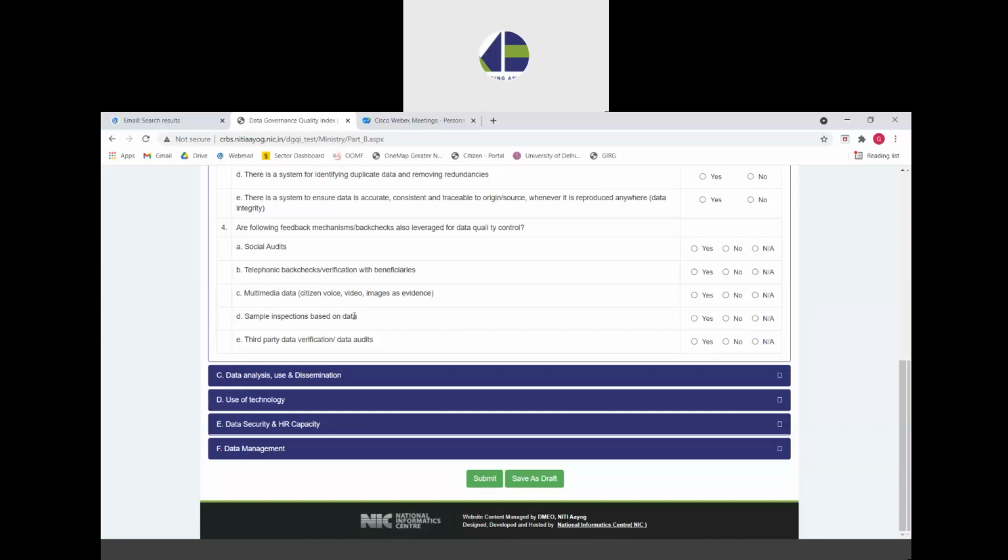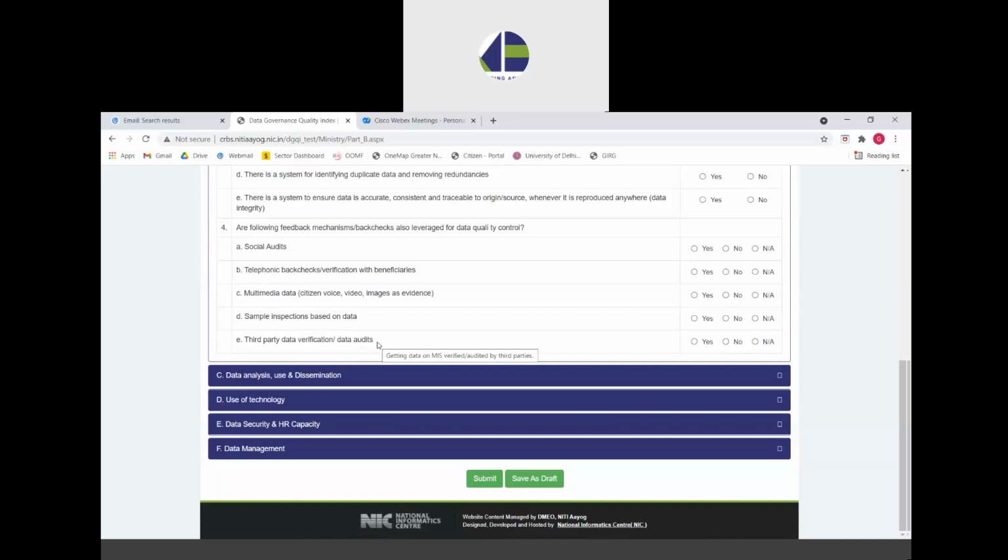Then D, sample inspections based on data. So if based on the reported data on MIS, some random inspections are being made by the ministry officials to verify the data on ground. So they go and check if this data is correct or not, and then they verify this data, and that verification symbol is available on the MIS to authenticate that this data has been verified.